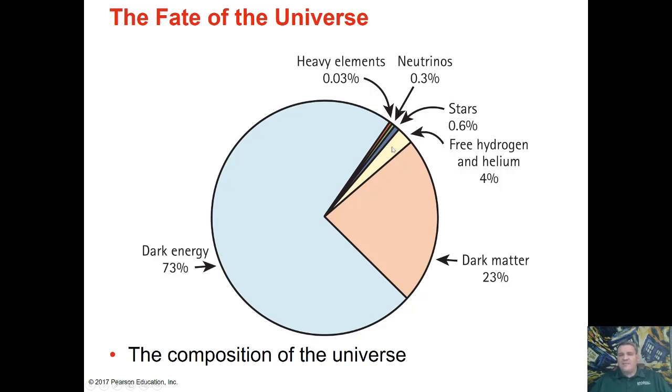Most of it is made up of free hydrogen and helium. About 0.6% is made up of stars. 0.3% is made up of tiny subatomic particles referred to as neutrinos. We haven't really talked about them, but they are still considered normal matter. And then just 0.03% are of elements heavier than hydrogen and helium. In other words, most of the universe is dark matter and dark energy, with just 4% making up everything else. And the stuff that we actually know is really small.